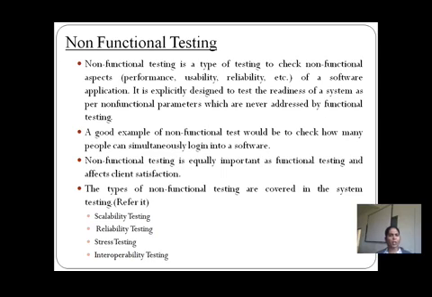Why? Because when an organization is going to do the testing, they are going to do it in the way they have specified. So what ways are available for an organization to test a particular application? Either they do the testing in a functional way, or simultaneously they must also do the testing in a non-functional way. So these are the only two aspects, which are nothing but alpha and beta testing, which we are going to consider. Why? Because both are focusing on customer satisfaction. This is what we have discussed in system testing. Please refer to it for non-functional testing also.